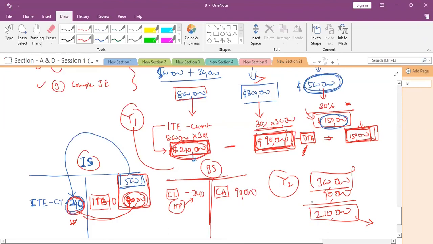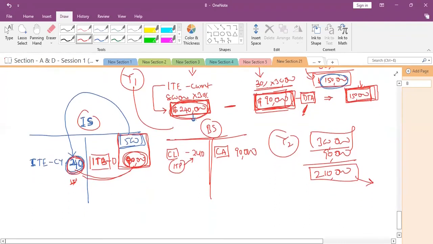Now I have to write a journal entry. So first of all, always the current tax, income tax expense current. How much? 240,000. Income tax expense 240,000. Income tax payable how much? 240,000.